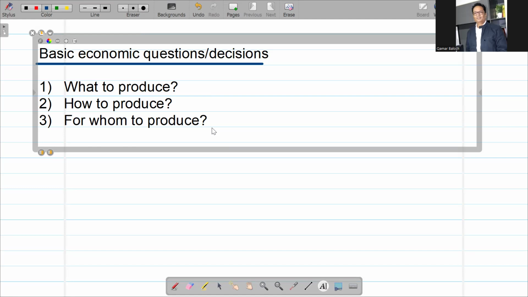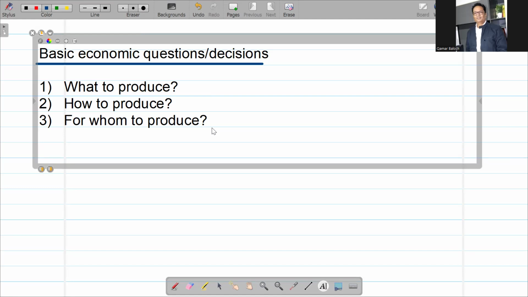So, what to produce is the first and foremost question that we have to answer, and this question relates to the selection of goods that we need to produce. In free market economy, people produce those goods that are highly luxurious and can fetch high prices to earn high profit, right? So let's start writing about that.